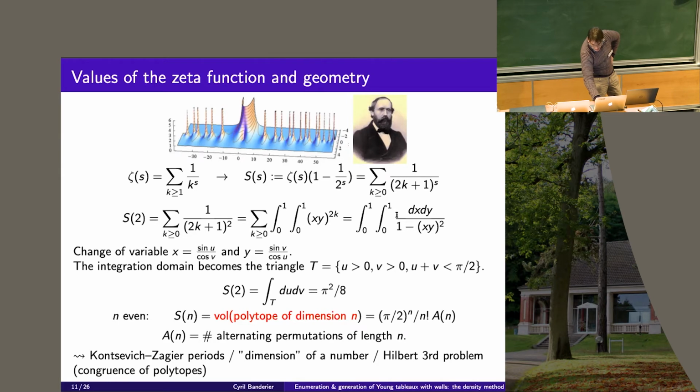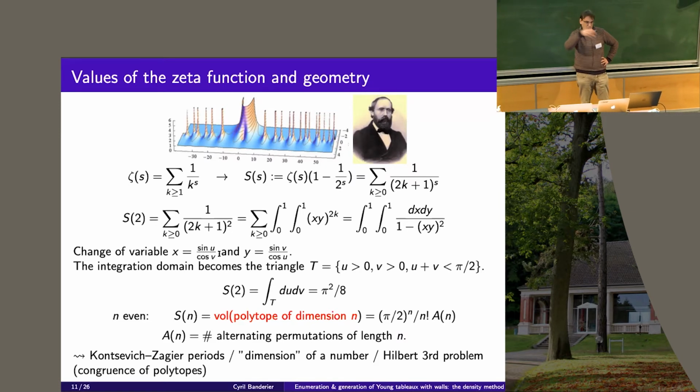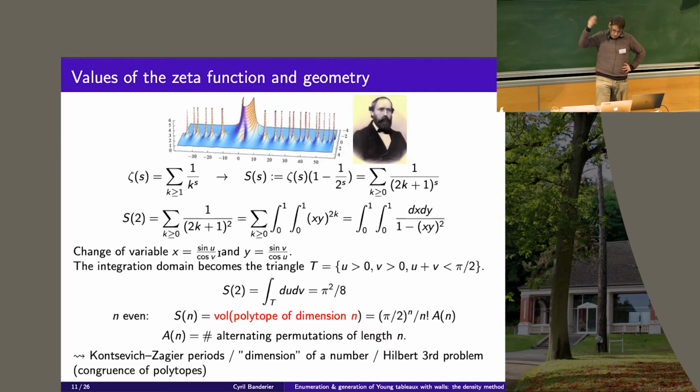And here you can do a change of variable. You do the following change of variable. So this was the idea, I think, by Calabi, and it was also popularized by Zagier. And there is a generalization in higher dimension of this also due to Calabi, which is in some article by Noam Elkies.